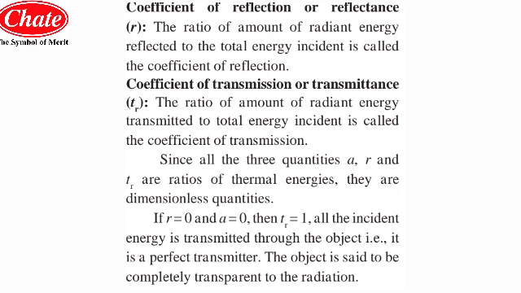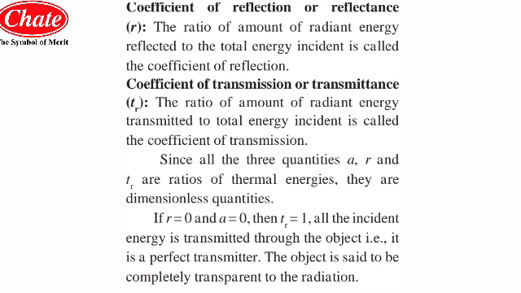Now the next term you can see on your screen is the coefficient of reflection, or the reflectance, which is indicated by the small letter r. The ratio of the amount of radiant heat reflected to the total energy incident is called the coefficient of reflection. The next term is the transmittivity, or the coefficient of transmission, or the transmittance, indicated by the small letter t r. The ratio of the amount of radiant energy transmitted to the total amount of energy incident over that particular object is called the coefficient of transmission.